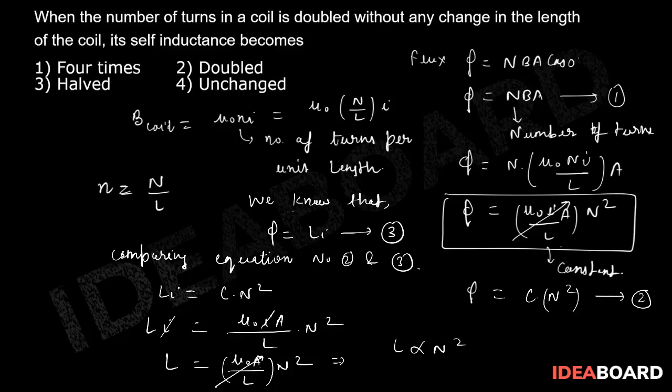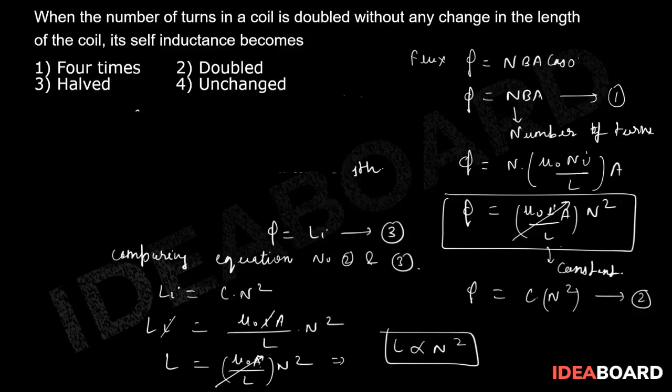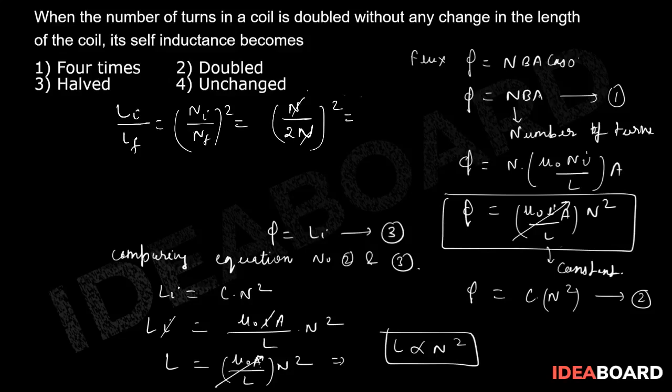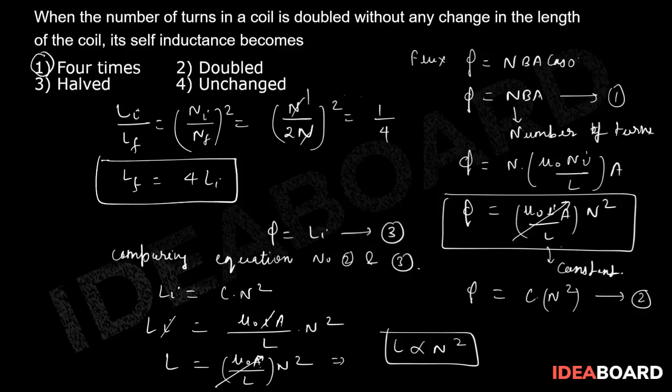So simply, now coming back to our original question, the question says the number of turns is being changed, how much? N to 2N. So I can write L initial upon L final will be N initial upon N final to the whole square, and N initial is N, and after that they doubled, so 2N, this is a square, so this is 1 upon 2, so this will be 1 by 4. So I can write L final will be equal to 4 times L initial. So what does it mean? It means 4 times. So which option is the right choice? Option number 1 has to be the right choice.